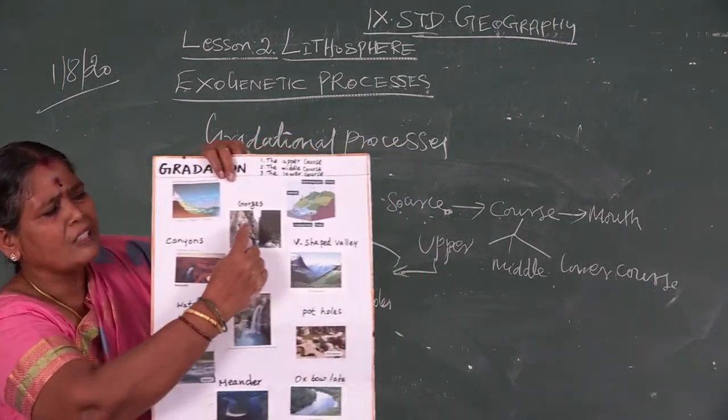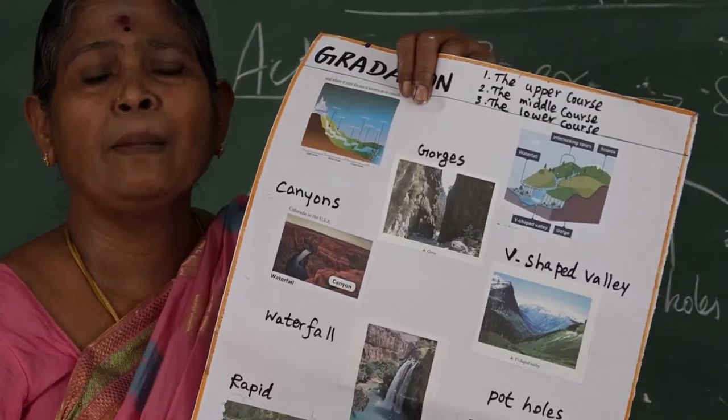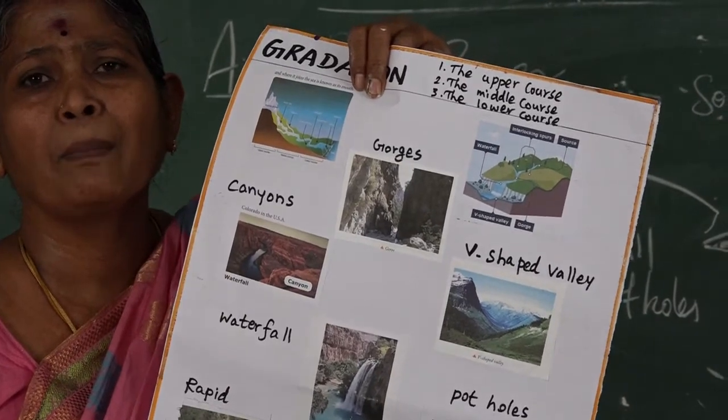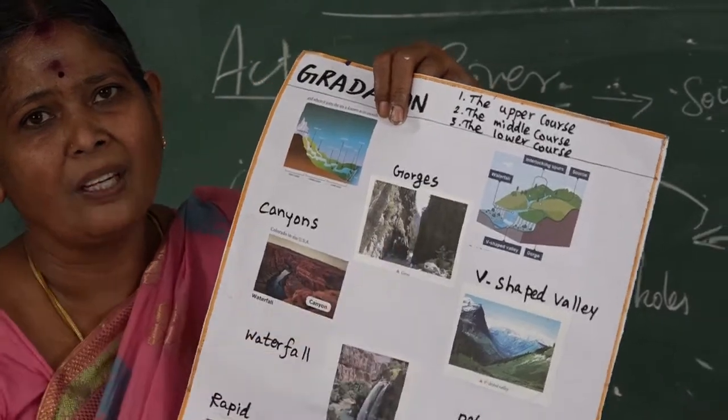It is called a gorge. What do I say? When the river flows from the mountain on steep mountains, it erodes the rock material, which gives, like you see here, the gap. This type of gap in the mountains we say is a gorge. Where do we find such types of gorges? In India, in the Himalayan region, the river Brahmaputra and river Indus are creating such types of gorges.